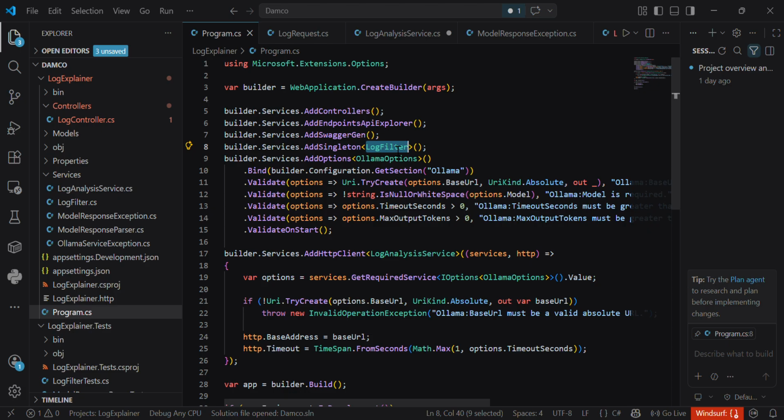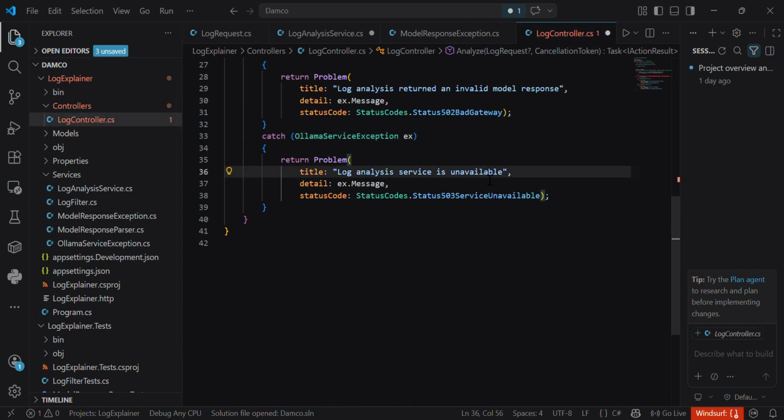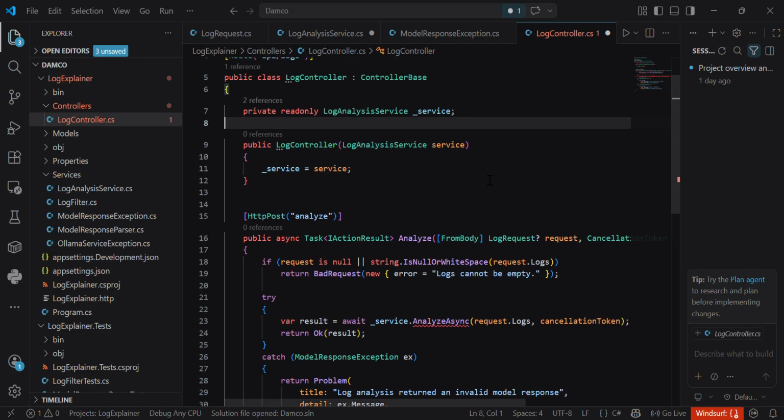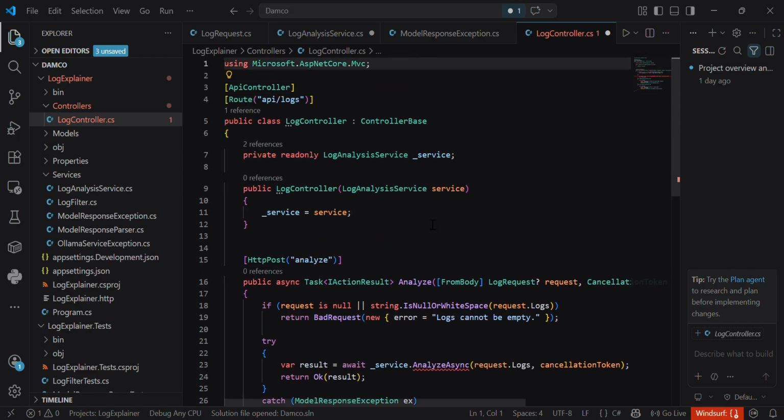I used dependency injection here because it keeps the code cleaner and easier to test. For example, the log analysis service receives the HTTP client, Llama options, and log filter through its constructor. So let's say this is our log analysis service. We injected it here in the controller through the constructor.